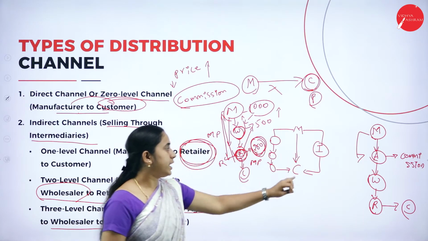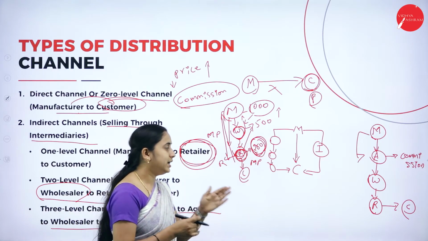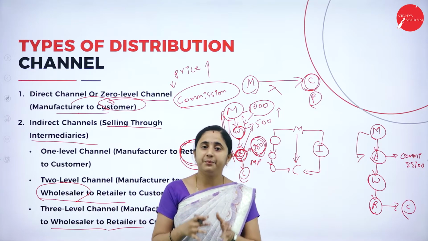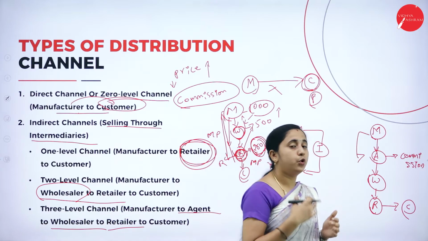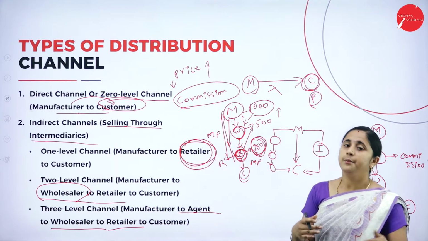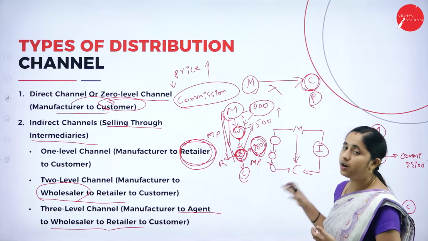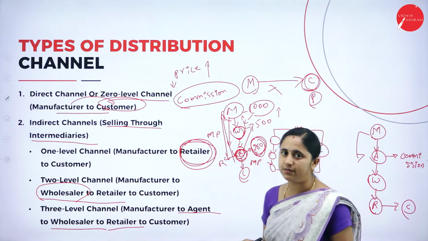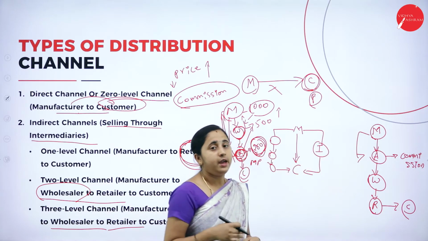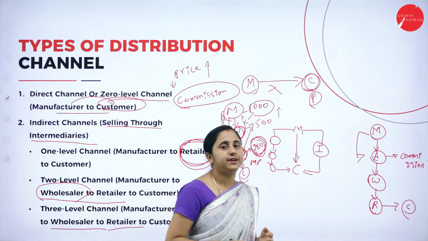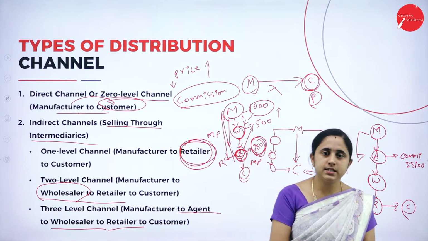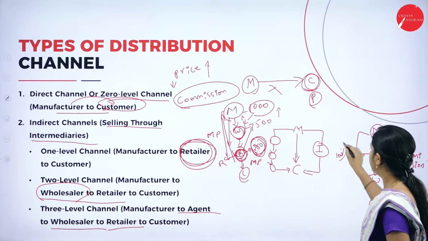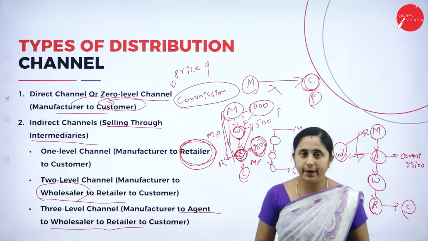So here they involve the agent, wholesaler and retailer. Through the retailer, the consumer will get the product. Here the agent will work for commission as well as incentives. They motivate the agent by giving some offers, incentives or bonus. So it helps the manufacturer, as well as it is a benefit for the agent also. If he works effectively, he will get the incentives, bonus and commission, so that they put in 100% effort and the manufacturer will get the benefit.